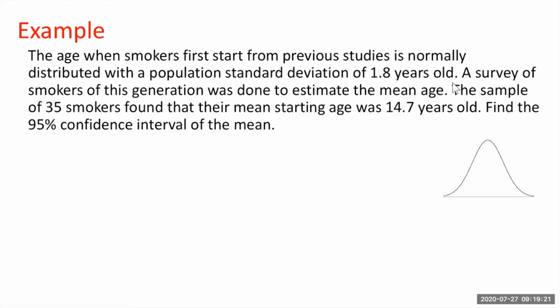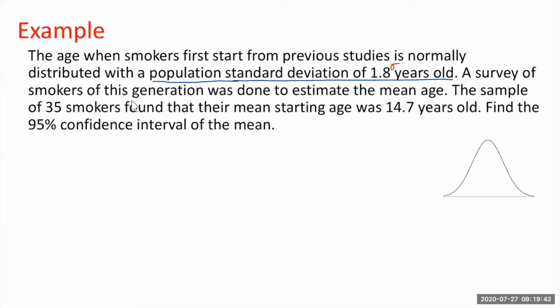So sigma is given. When population standard deviation is given, that is our first case, sigma is given.